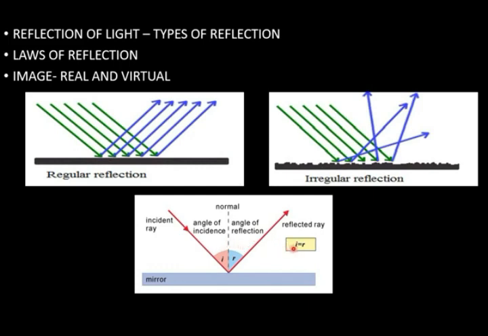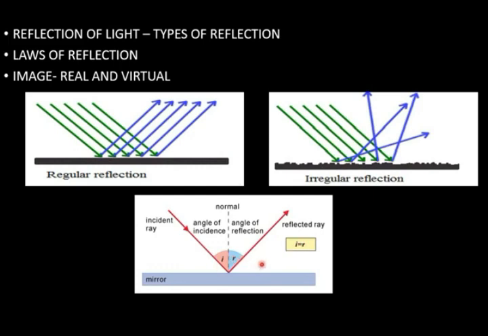When a ray of light falls on a surface and returns back, that is called bouncing back of light, and it is known as reflection of light.